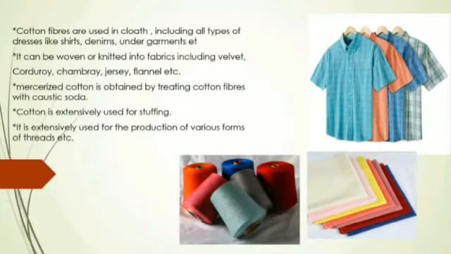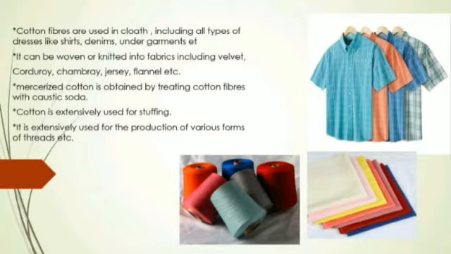Major uses of cotton in textile industries include cotton fibers used in clothes including all types of dresses like shirts, denims, undergarments, etc. It can be woven or knitted into fabrics including velvet, corduroy, chambray, jersey, flannel and so on. Mercerized cotton is obtained by treating cotton fibers with caustic soda.